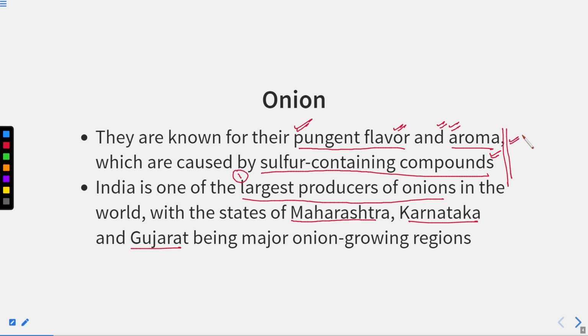The presence of sulfur containing compounds, which cause the particular aroma and pungent flavor. And India is the largest producer of onion, with Maharashtra, Karnataka and Gujarat producing the major quantity.